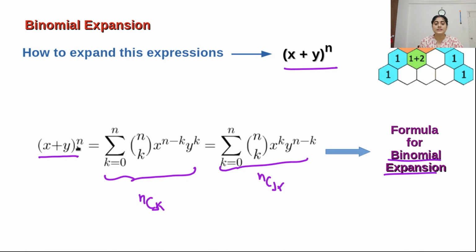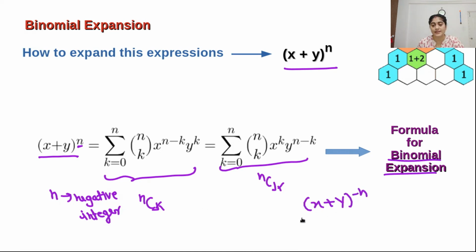So this is what we have seen when n is a positive integer. When n is a negative integer, then what will happen? How can we solve that? It means (x + y) to the power of minus n. So what is the criterion behind that? How can we solve it? That we will see.